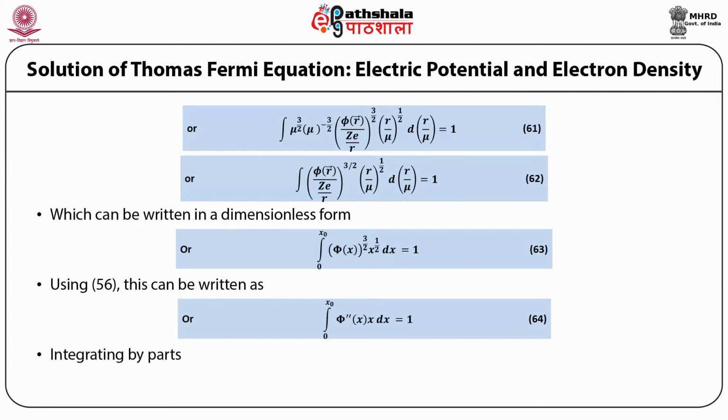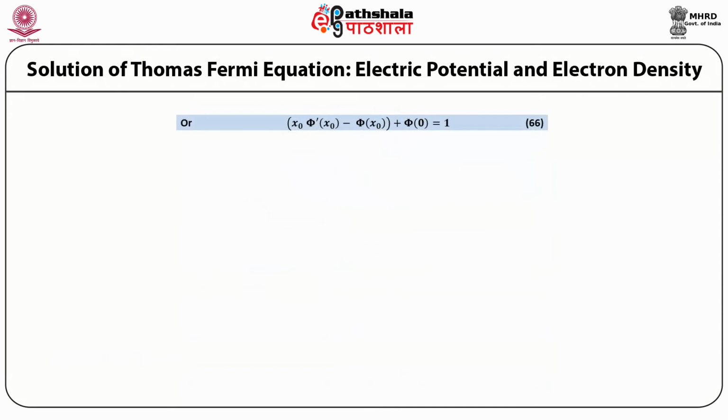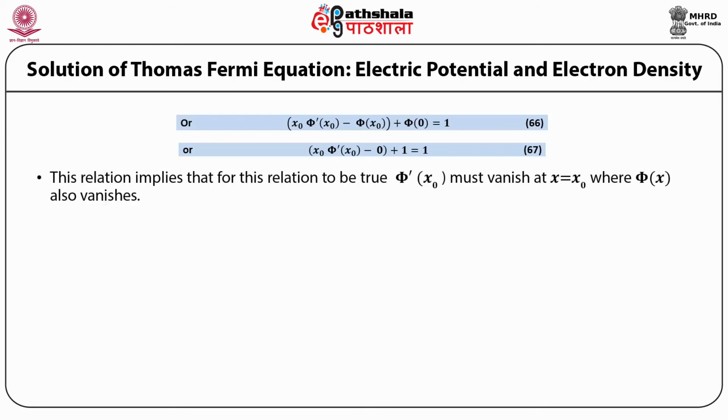Integrating by parts, [x phi dash x minus phi x] from 0 to x naught is equal to 1, or x naught phi dash x naught minus phi x naught plus phi 0 is equal to 1, or x naught phi dash x naught minus 0 plus 1 is equal to 1. This relationship implies that for this relation to be true, phi dash x naught must vanish at x is equal to x naught, where phi x also vanishes.